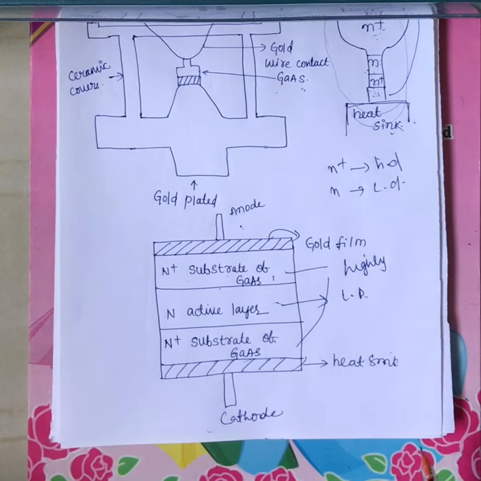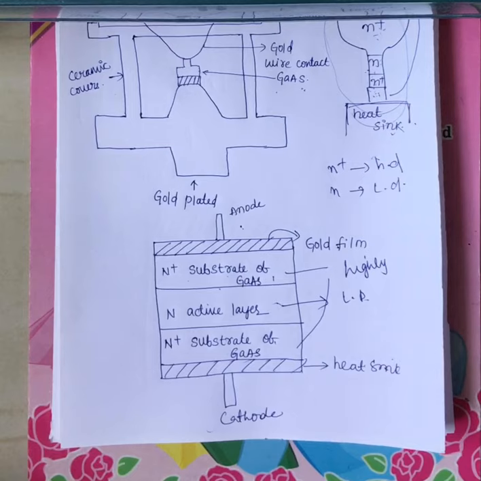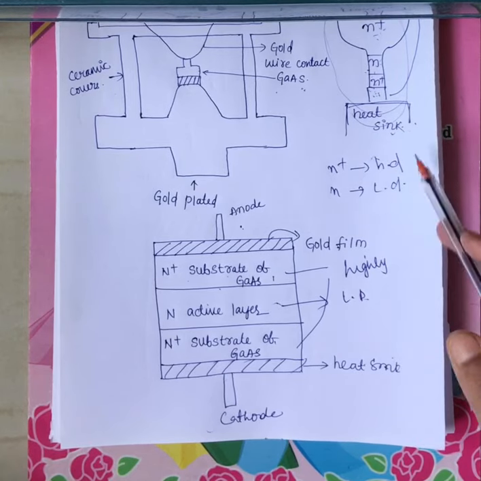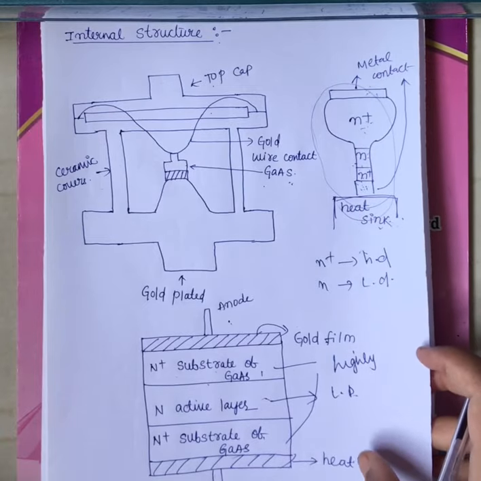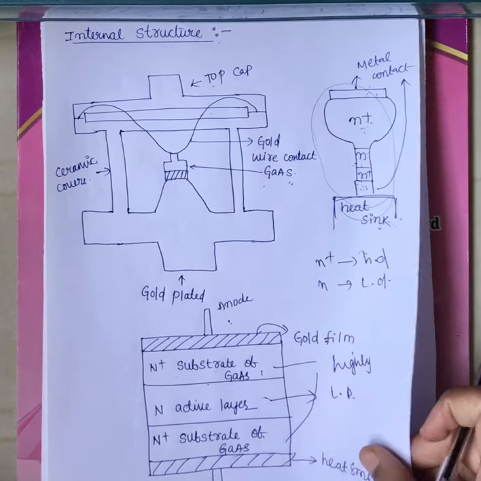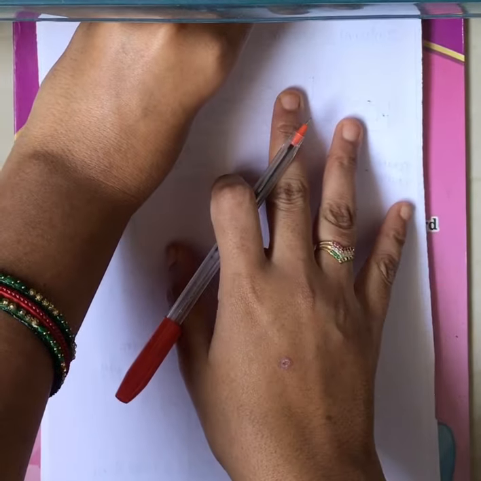Why do we provide the heat sink? Because during the operation of this Gunn diode, power gets dissipated, and in order to cool it, we provide a heat sink. This is the internal structure of the Gunn diode. Now let us see its operation.